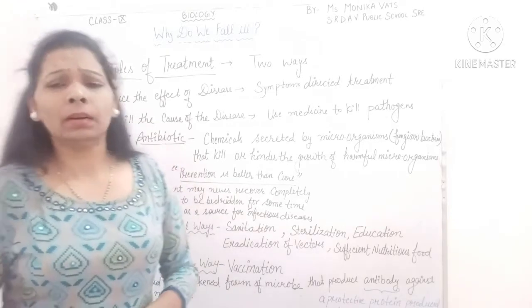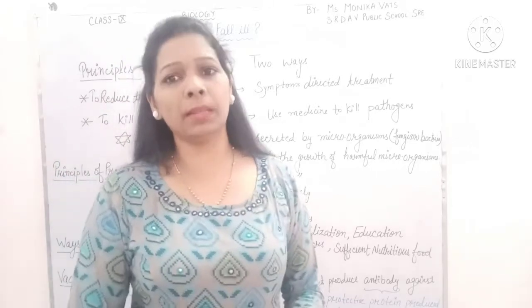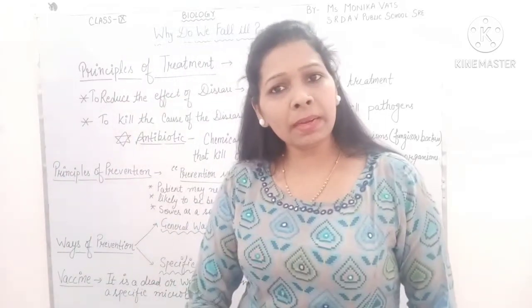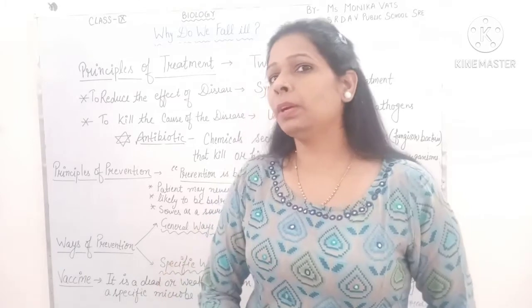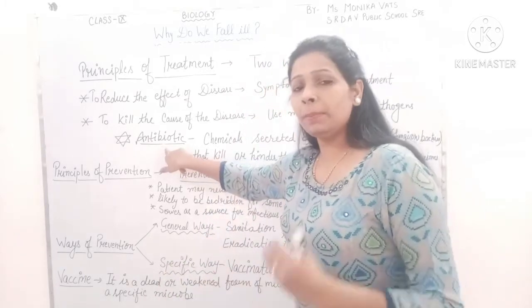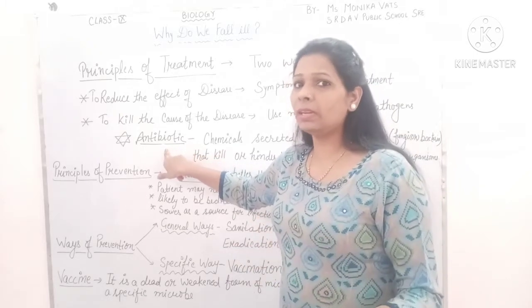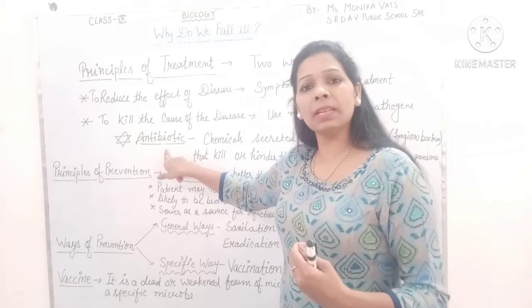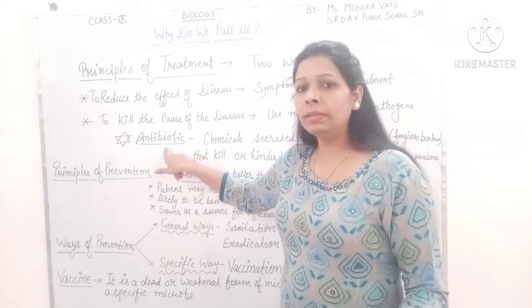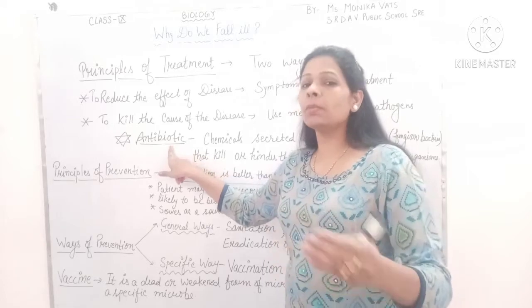You usually hear about antibiotics because when someone is suffering from any bacterial disease, then antibiotic is to be taken, because antibiotics are mainly effective against bacterial infection. If someone has any bacterial infection, then the doctor prescribes antibiotics to kill that particular microorganism.